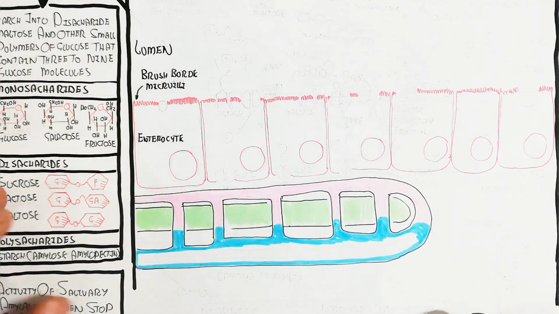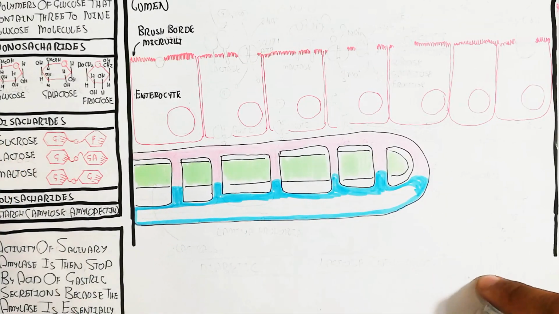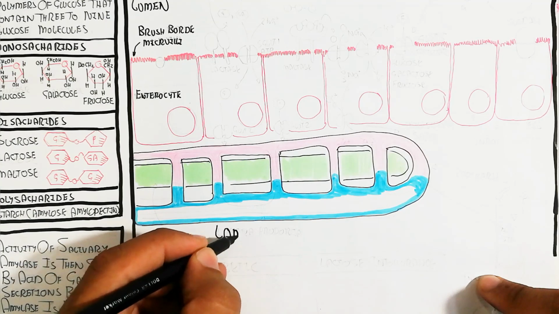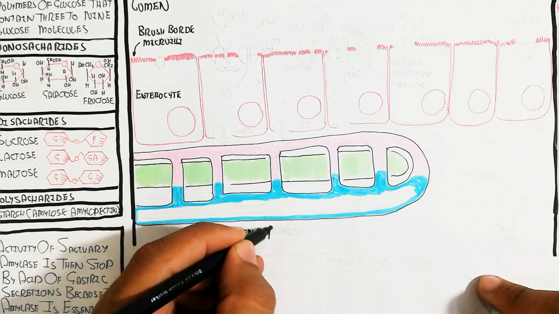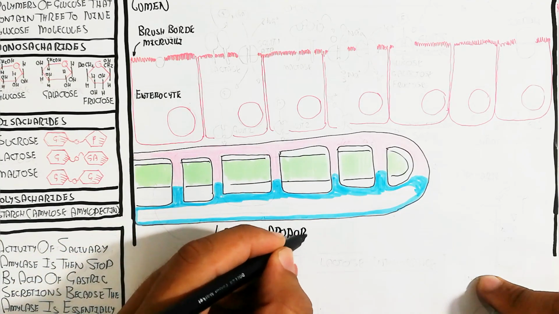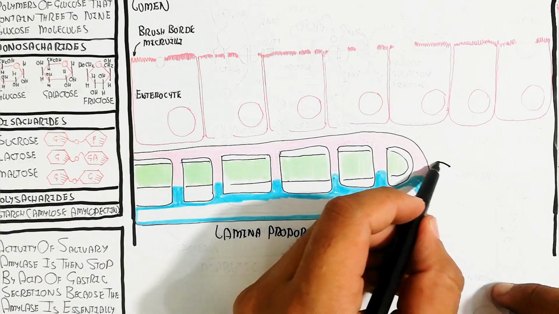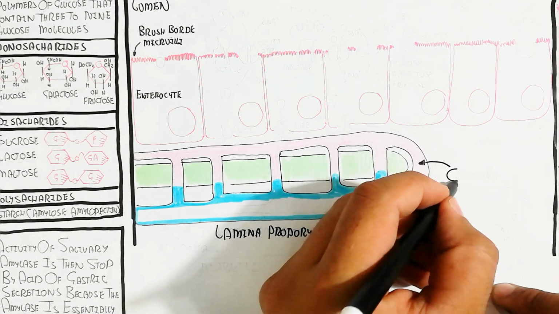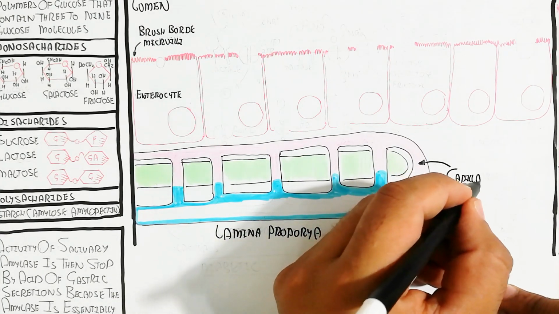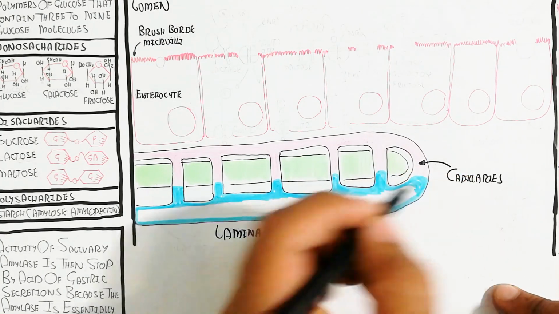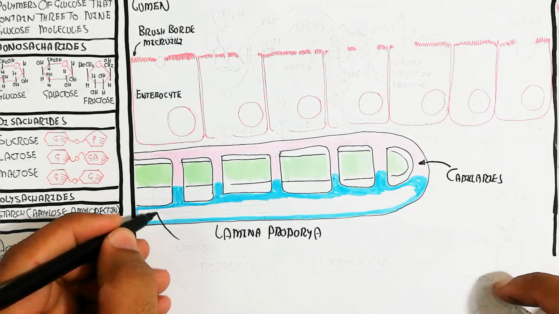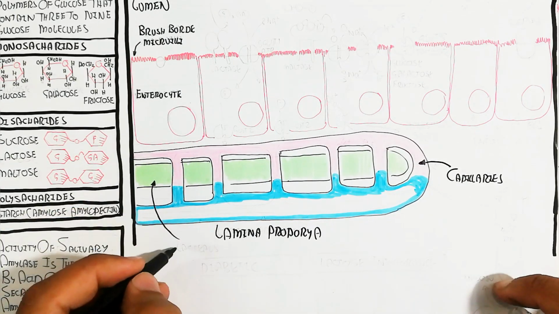Let's understand further about amylose, which contains alpha 1 to 4 links that cannot be cut by amylase. So the amylase will not cut, but alpha amylase will work and it is secreted from the pancreas. This is the capillary and this is the lacteal, which are present in the lamina propria of the digestive system.